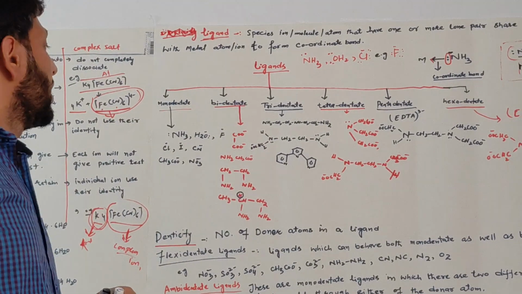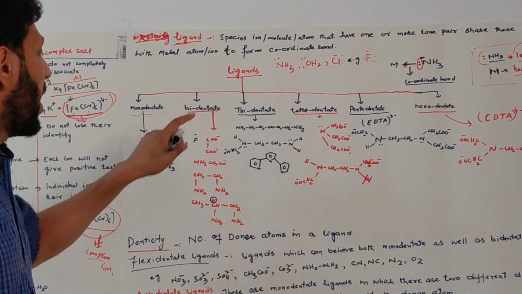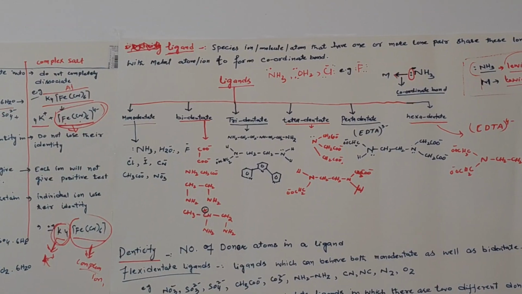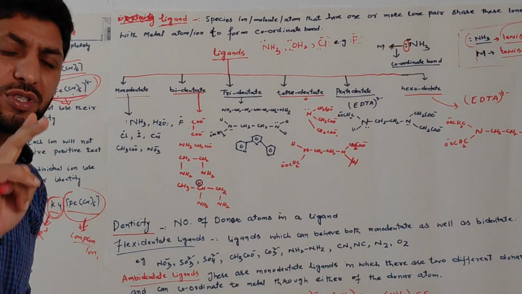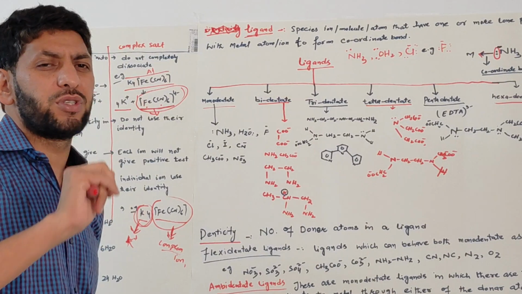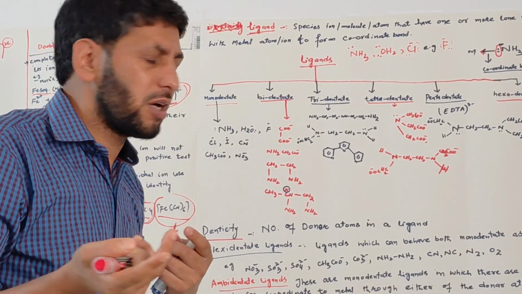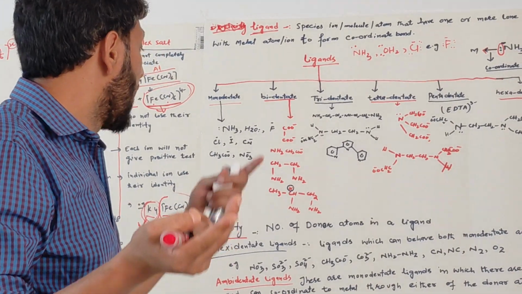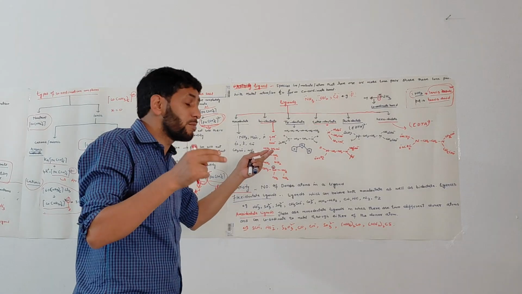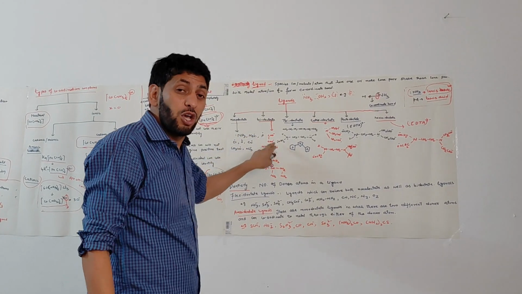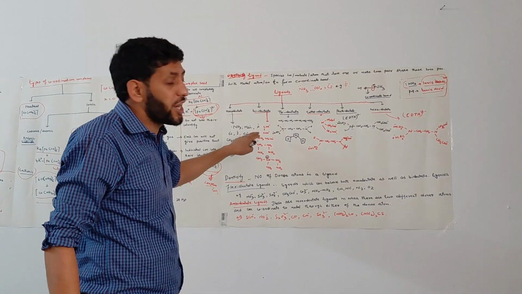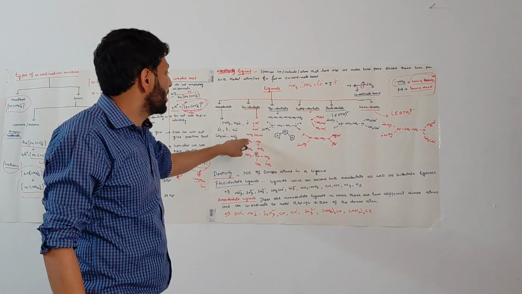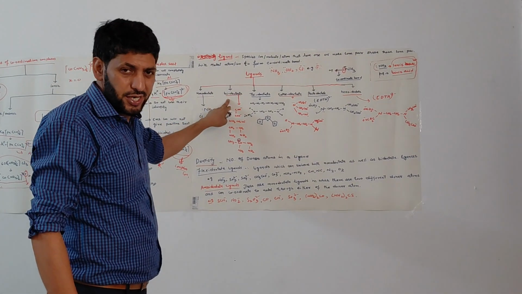Now moving to the second type of ligands, that is bidentate ligands. Bidentate ligands are those ligands which have two lone pairs of electrons and two donor atoms, and can coordinate with the same metal, leading to the formation of coordinate bonds.